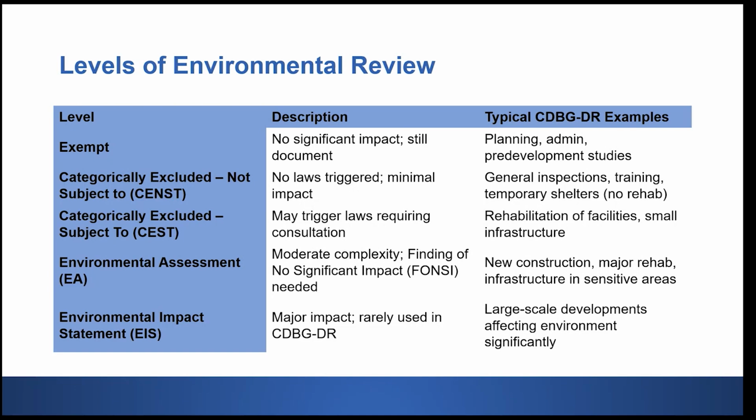And then the next level is the environmental assessment. This applies when the project has potential for significant impact, but that impact isn't certain. So in this case, the review process documents whether a finding of no significant impact, or FONSI, can be issued or if the impacts are more substantial.